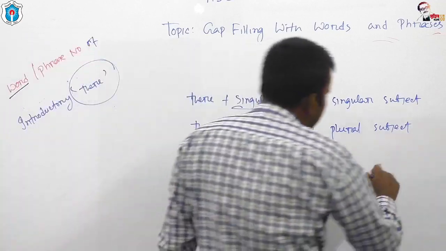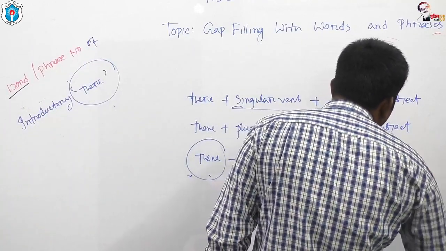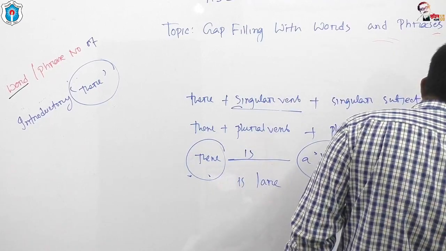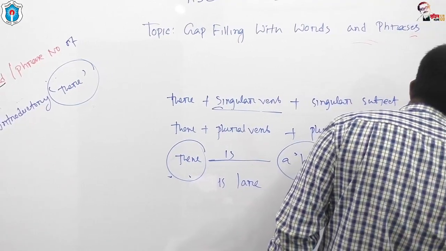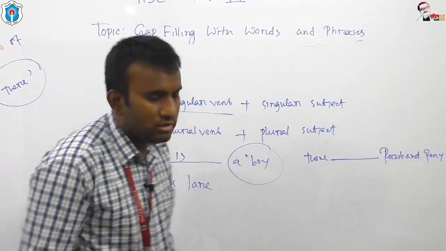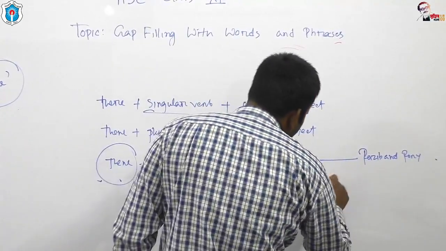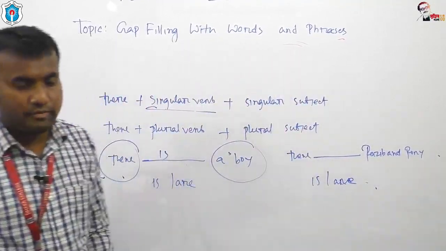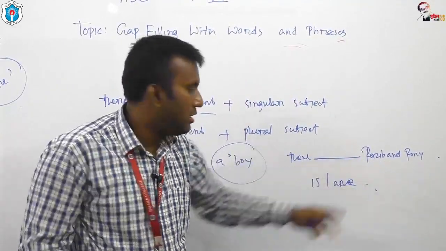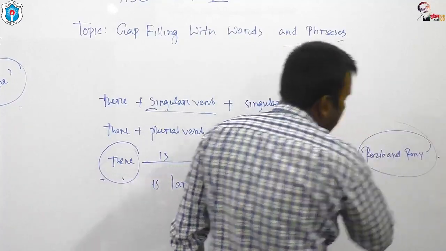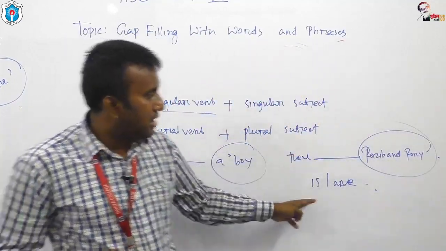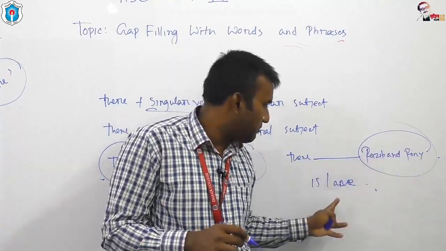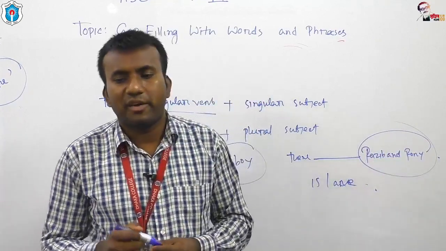If I say there dash Rajiv and Ronnie, what should be the answer? Is or are. Here Rajiv and Ronnie is the subject and this subject belongs to plural. That's why you have to use there are.